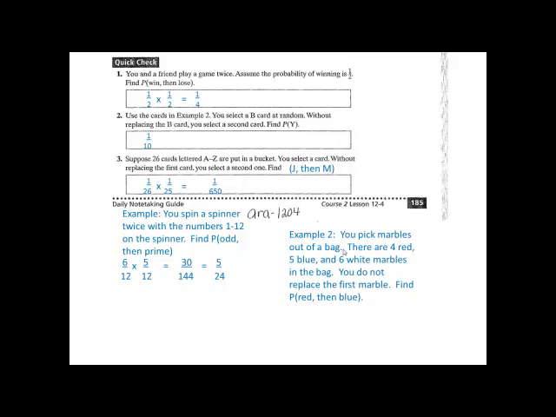So we're first going to figure out the probability of drawing a red. Write down what your probability of drawing a red is at this time. You should have come up with 4 red marbles out of 15 marbles total. Now we're going to multiply that times the probability of drawing a blue. But remember, we're not replacing the 1 red marble we drew. So please write down now your probability of drawing a blue. There are 5 blue marbles, but there are only 14 marbles in the bag because we didn't put back the first marble. So we now need to go ahead and do that multiplication.